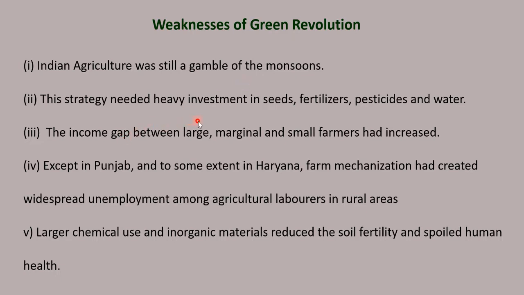This strategy needed heavy investment. You had to invest a lot to buy seeds, fertilizers, pesticides and water. The investment was large. Green Revolution investment was large. The income gap between large, marginal and small farmers had increased.